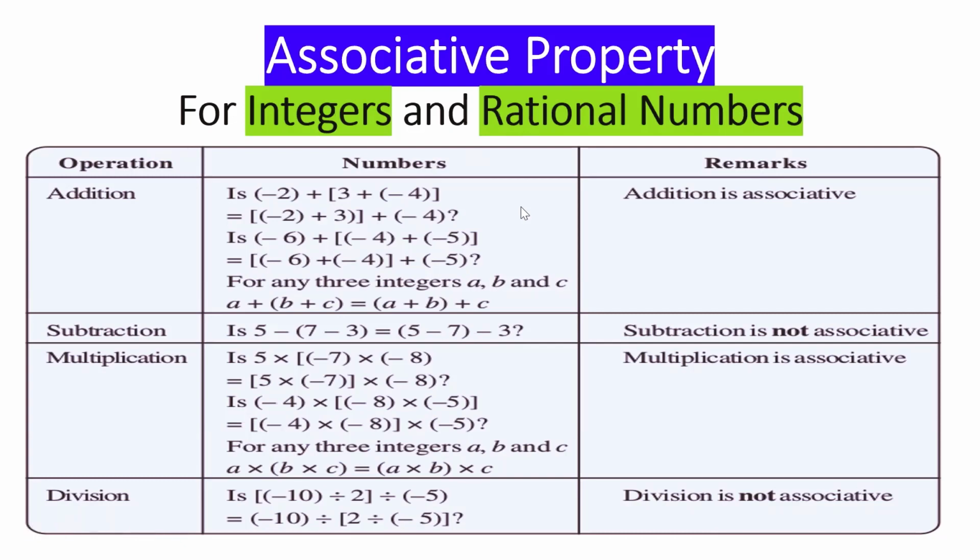So I'll just discuss this part only, and that would be the case of integers and rational numbers both. Here we are taking the numbers -2, 3, -4. We will check the addition, so we'll put plus sign.